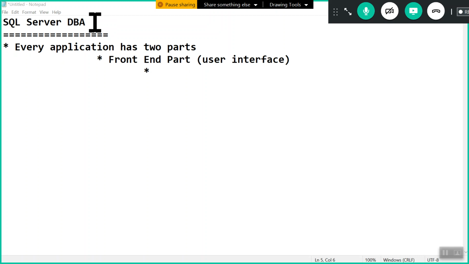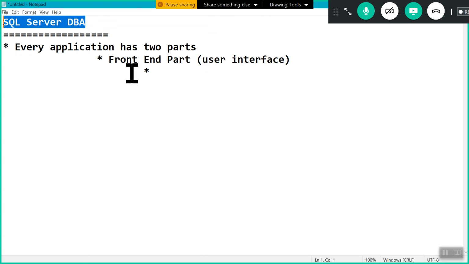Right. So as a SQL Server DBA, we have discussed that our job is maintenance. Server and database maintenance is our job as a SQL Server DBA. Okay. So in general,